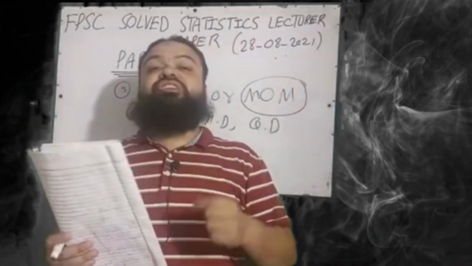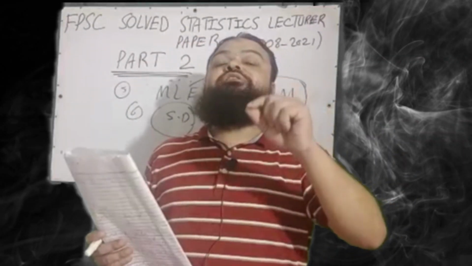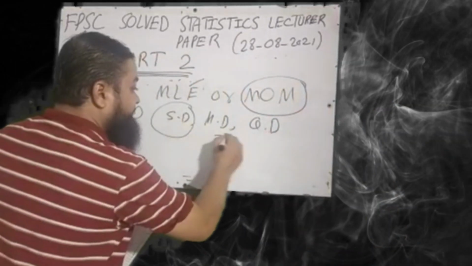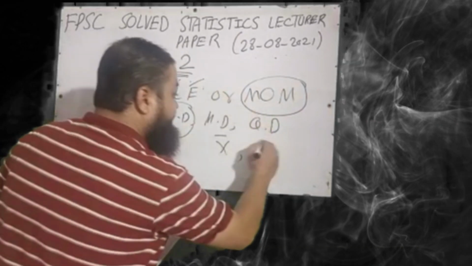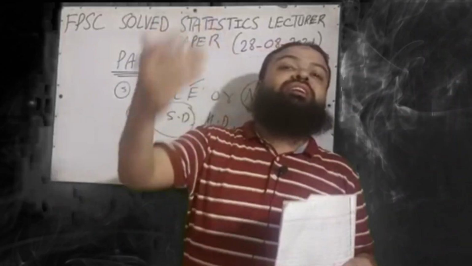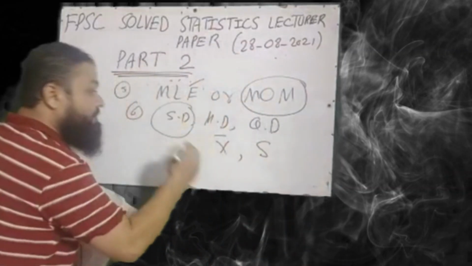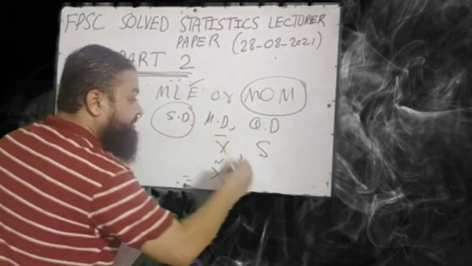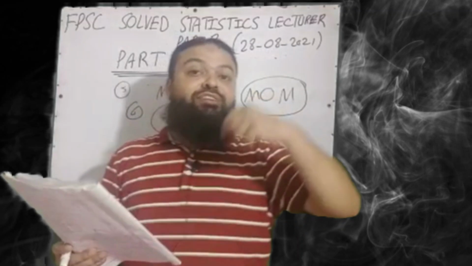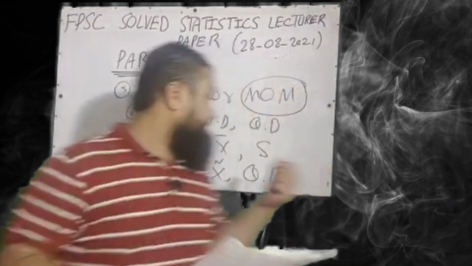And if you look at the foreign books, the foreign writers have written that if we do not have outliers in the data, then the most suitable average is the mean, and the most suitable dispersion is the standard deviation. But if you have outliers in your data, extreme abnormal values, then the suitable average is the median and the suitable dispersion is the quartile deviation. Please keep in mind, the dispersion most affected by the extreme values is the standard deviation.